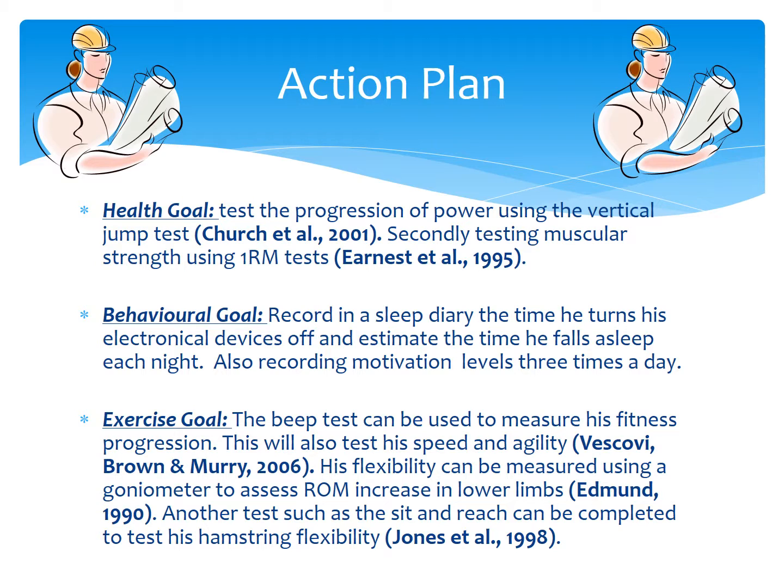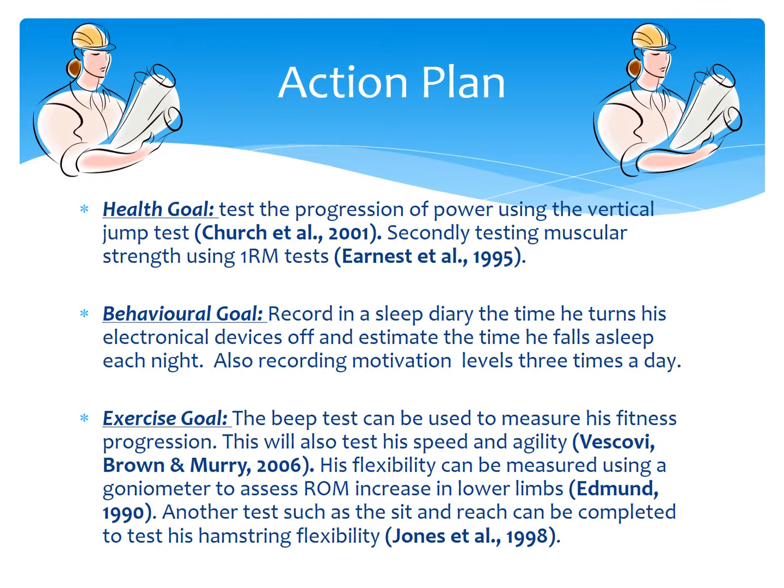For the exercise goal, tests such as the beep test can be put in place to measure his fitness progression. This will also test his speed and agility as the test progresses itself. His flexibility can be measured using a goniometer to assess his progression of range of motion, particularly within his lower limbs. Another simple test such as the sit and reach can also be completed to test his hamstring flexibility.